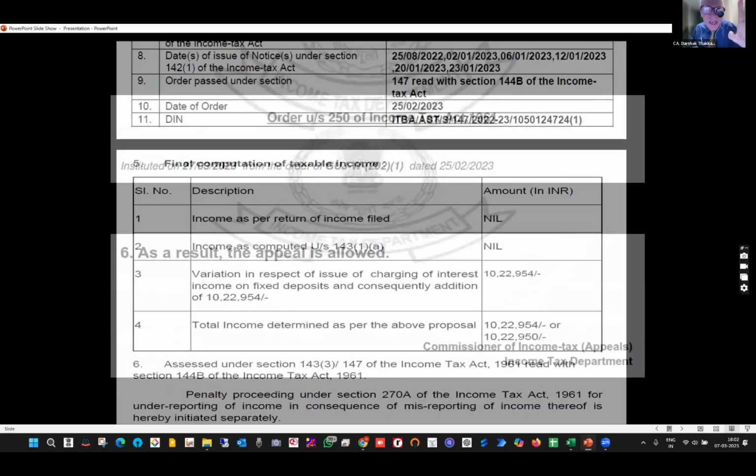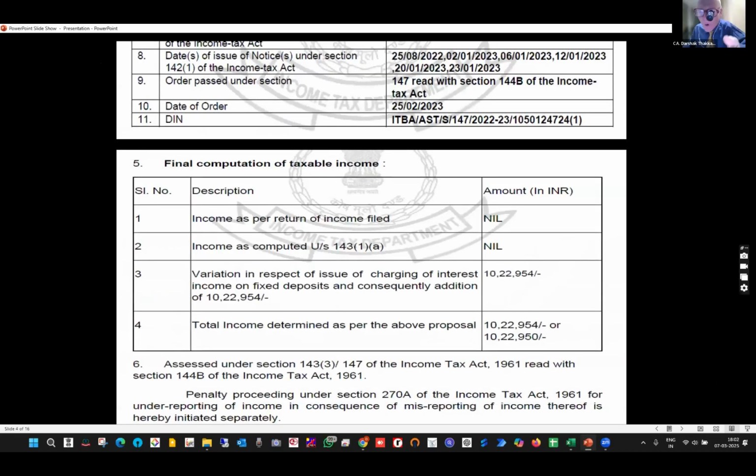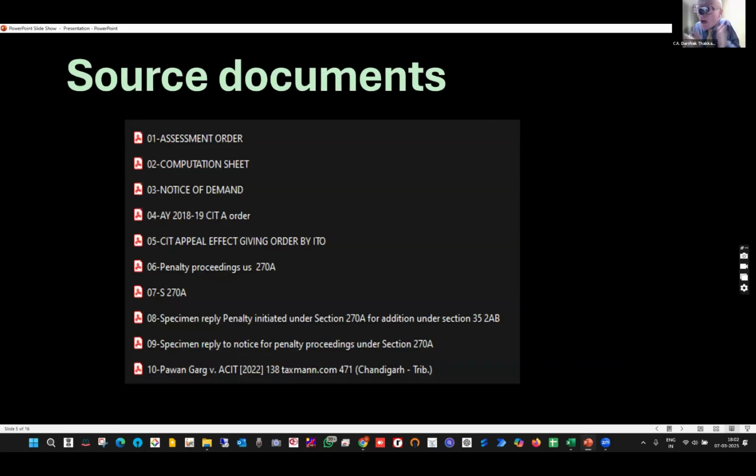So considering that, look at the order. This was my 143(3) order way back in '23. And then the appeal order, it was allowed. Now the penalty proceedings. Look at this. So what do I do? There is a tool available. Two things, which are completely free, unlimited. This is useful for both chartered accountants in practice as well as students.